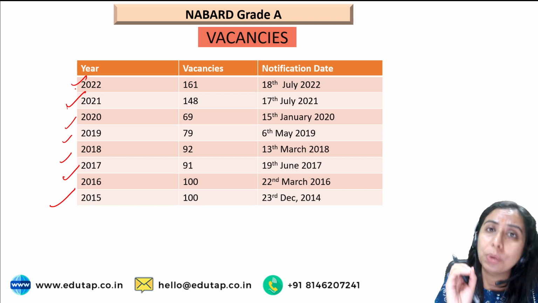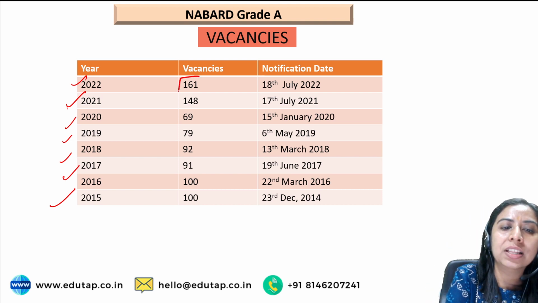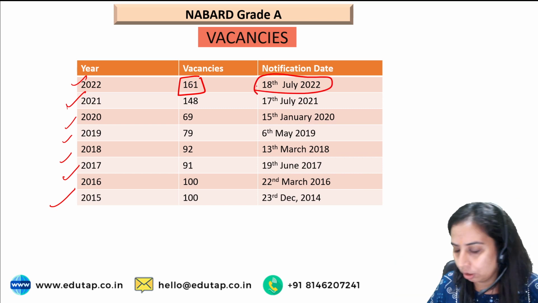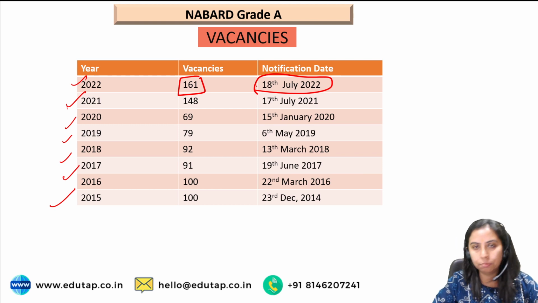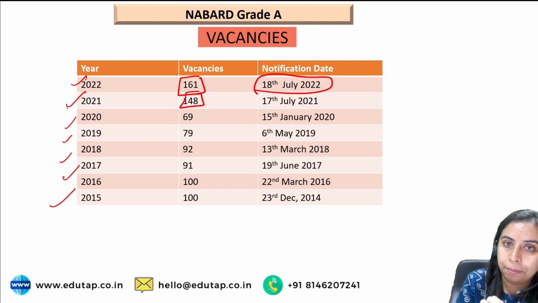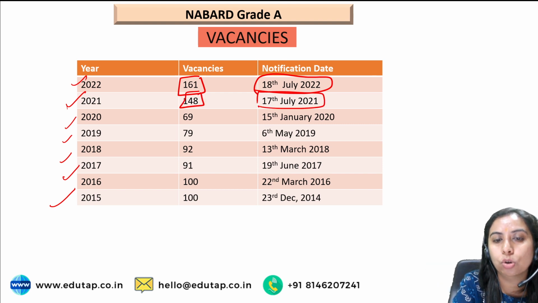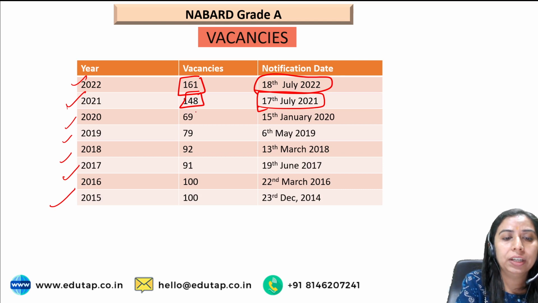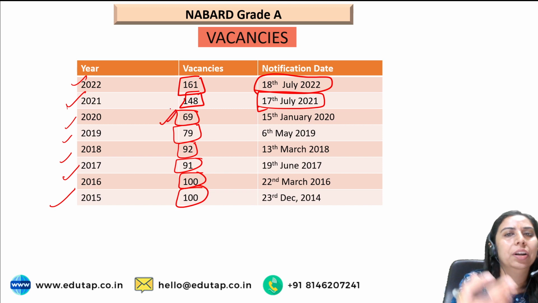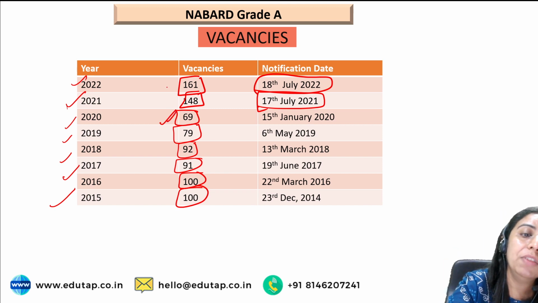तो देखो 2022 में the number of vacancies were 161. Notification आया था 18th जुलाई को, like the notification जो release हुआ था कि 18 जुलाई 2022 को. 2021 में the vacancies were 148. Notification was in 17th July, ठीक है। 2020 में vacancies were 69, फिर 79, then prior to that 92, 91, 100. तो basically the lower limit has been 69, but अभी हम 161 तक पहुंच गए हैं.